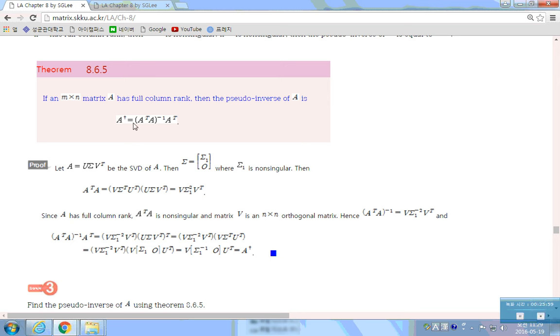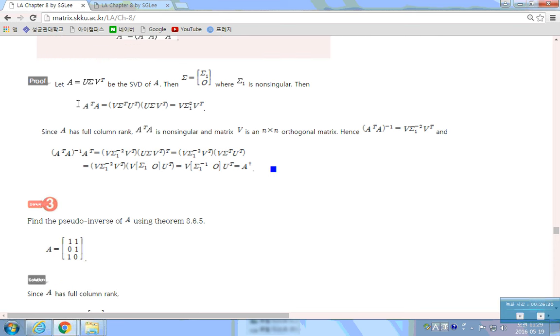Because it has full column rank, A transpose A, which is an n by n matrix, has rank n. So the inverse does exist. Since A transpose A inverse exists, we just multiply by A transpose here. Then we have an n by m matrix, which we define as A dagger. So the pseudo inverse of A is defined like this if we have full column rank.